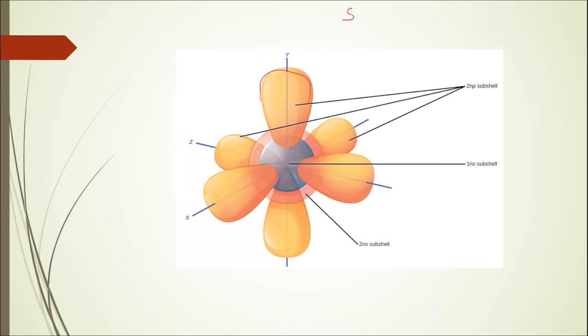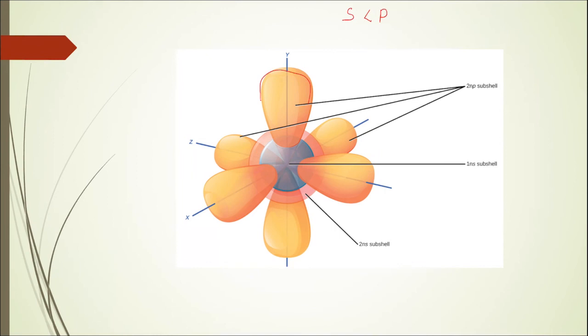Therefore, the effective nuclear charge on P electrons would decrease, and this would take the P subshell to a higher energy as compared to the S subshell. So I conclude that the S subshell is at a lower energy than the P subshell.